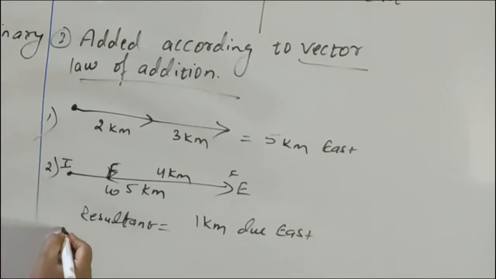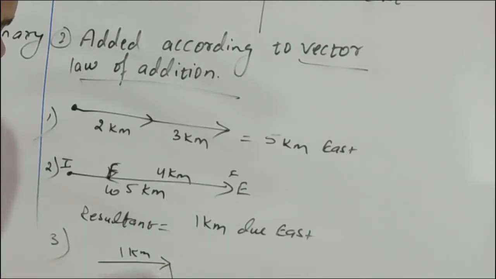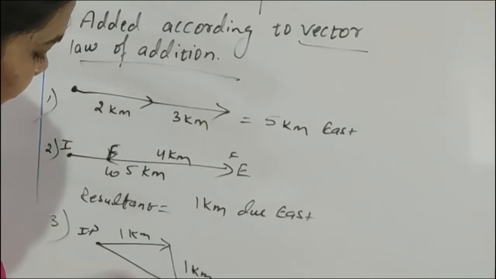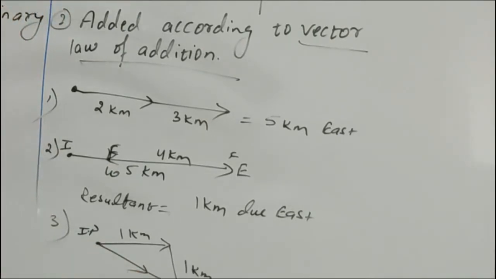Suppose one more example. Suppose the person is moving like this, east direction, 1 kilometer, and then came down 1 kilometer. So this is the initial position, this is the final position. So what is its displacement?